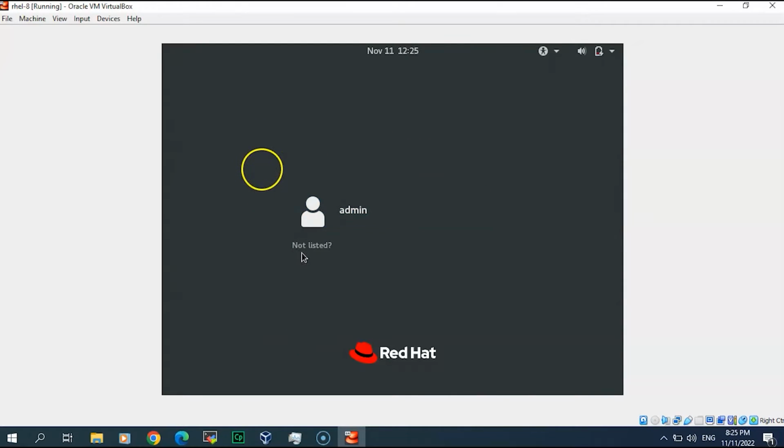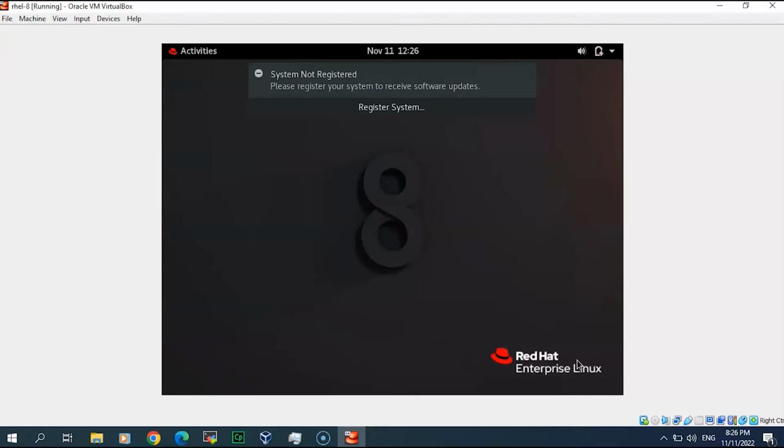I will click on not listed instead of logging in using a non-root user, because root will not be listed. Here I will write the root username and root password that I set during the installation. This will let me log in at the GUI level, the graphical level, with root privilege directly. If not, I can access using the normal or ordinary user, then I have to switch to the root user.